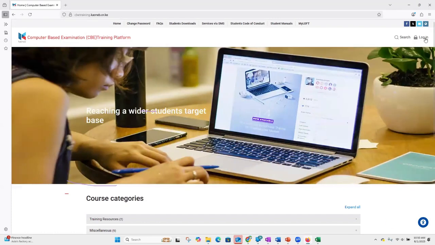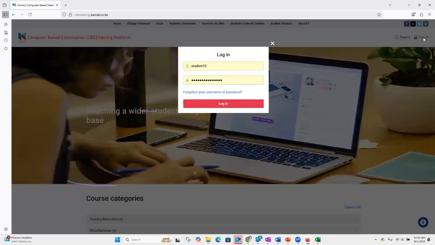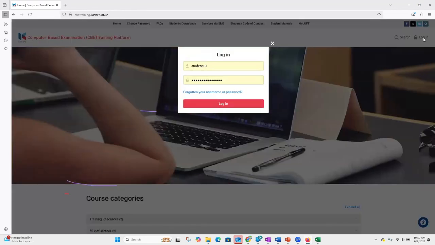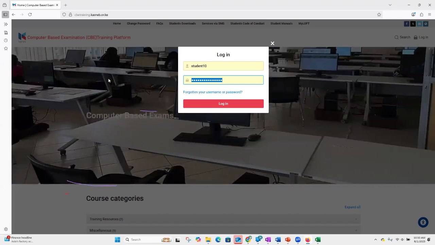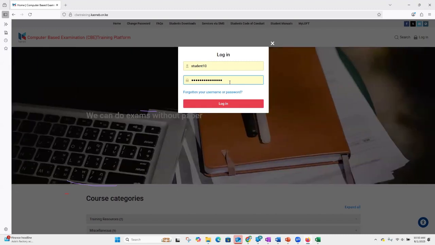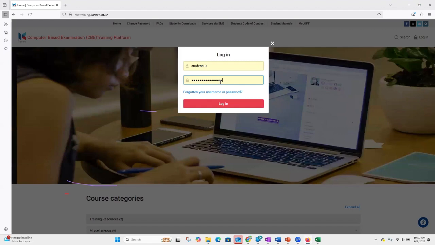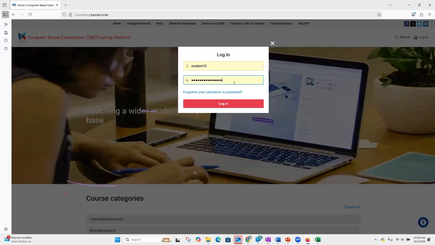And now I need to click on login. So I click on login, just as we did. I type in my username and my password because I can remember them. So ensure that you can recite your password. Of course, by reciting, it doesn't mean that it has to be very simple or very obvious. Just ensure that you have a password that you're comfortable with and something that is not easy to guess. So I click on login.